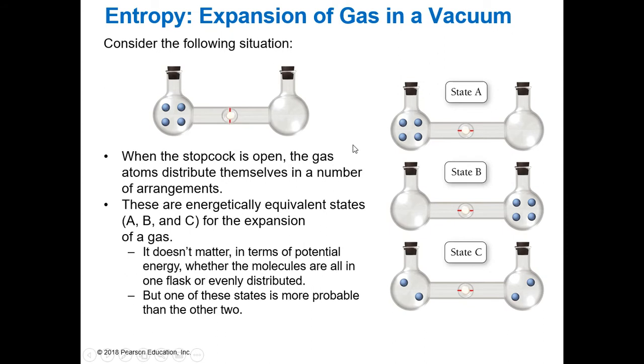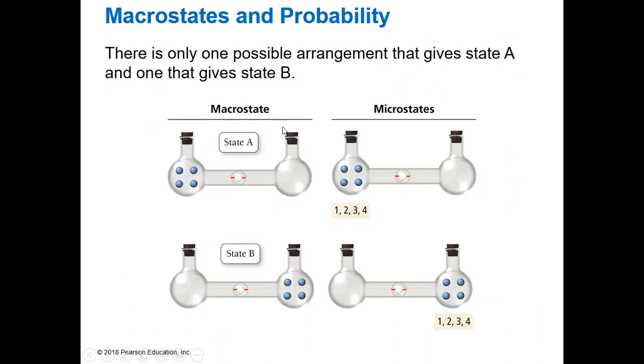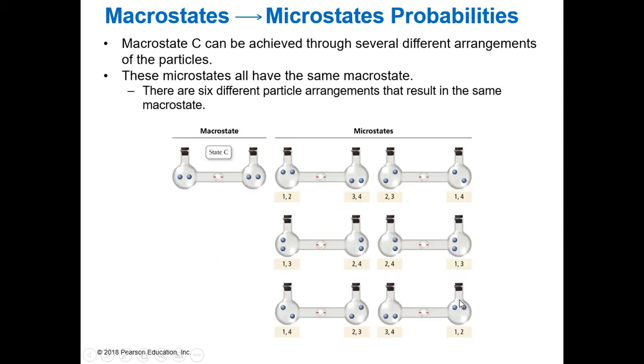Well, these are called macrostates. So the macrostate A was all four of them on the left. The microstate is that 1, 2, 3, and 4 are on the left. In B, all four were on the right. So 1, 2, 3, and 4 in the microstate have to be on the right. But if we look at the macrostate C, where there were 2 and 2, it doesn't matter which two are on the left and which two are on the right, right? You could have 1 and 2 on the left, 3 and 4 on the right. You could have 1 and 3 on the left, 2 and 4 on the right, right? We have all these different combinations. We have 6 different combinations of these gas particles.